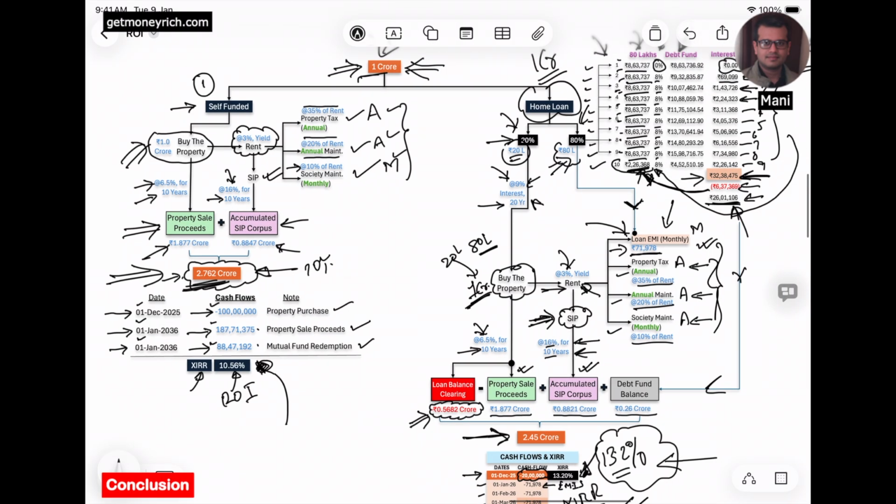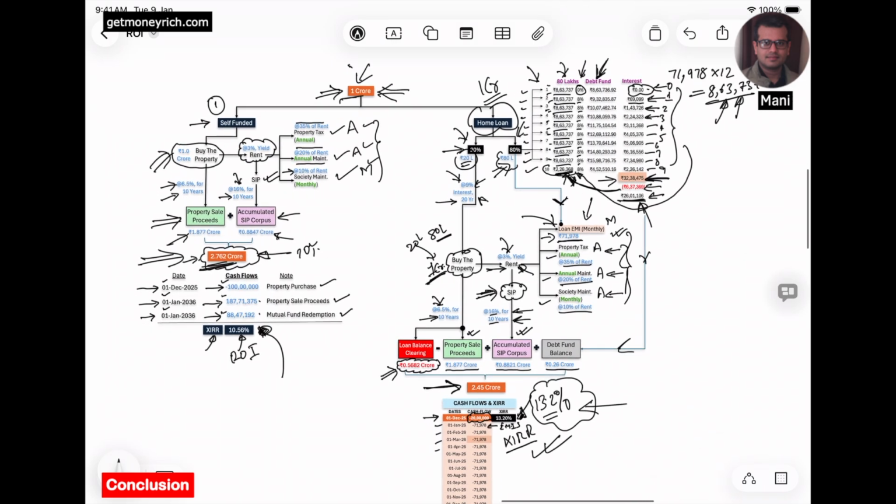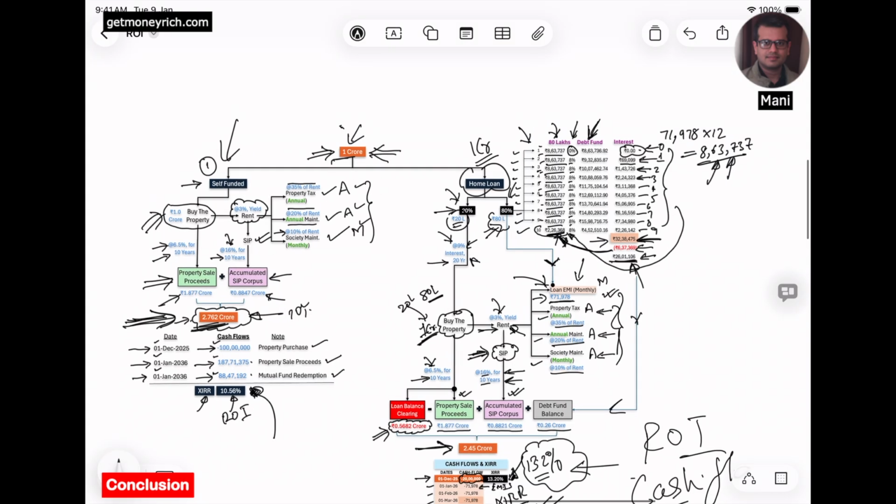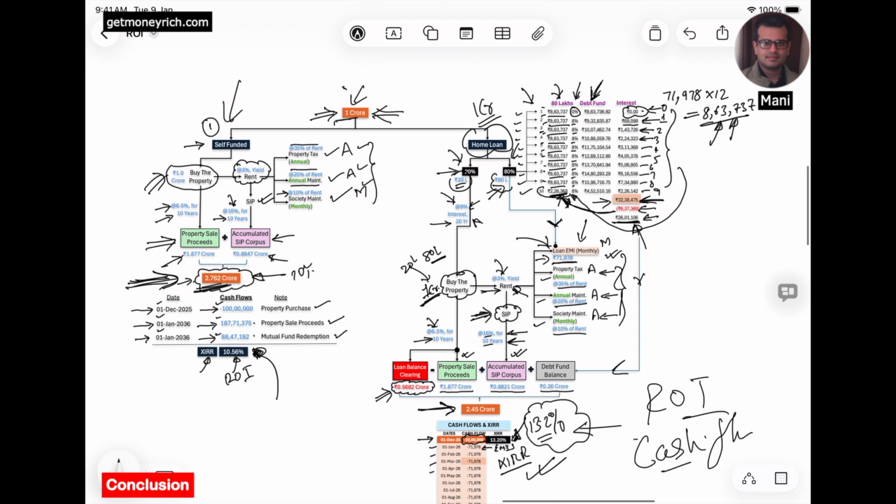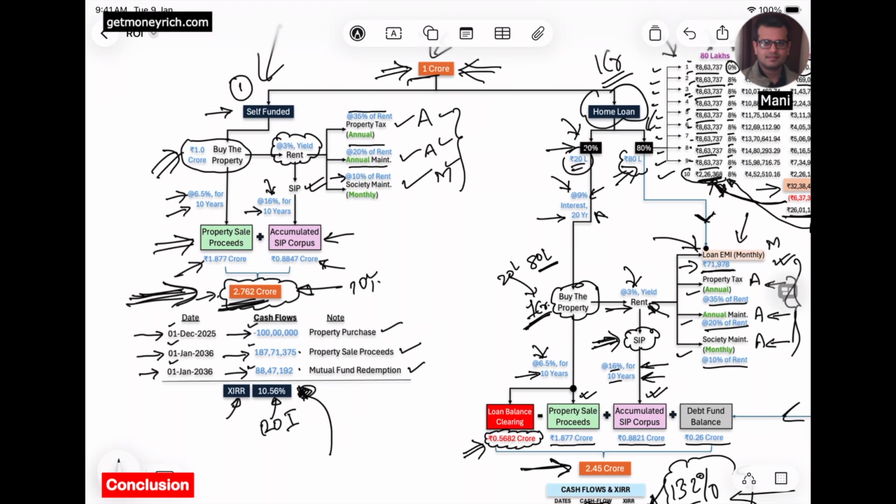So I think the person should take the investment decision not on the basis of the ROI. He should take the decision on the basis of the cash flow. So for option number 1, though the return on investment is showing less, his cash flow is higher in this case. So that's why I think for him option number 1 will fetch him more cash, and that's why he should take the option 1 route for his investment plan.